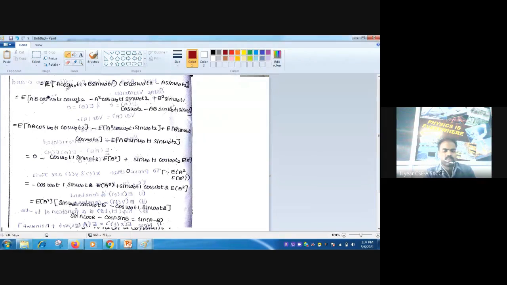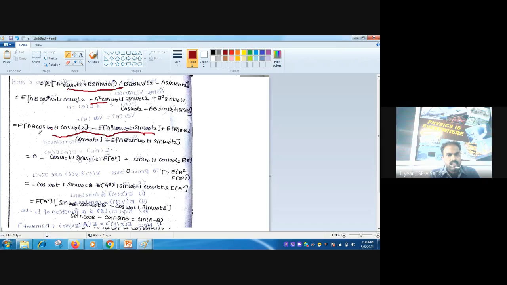Multiply A cos omega 0 t1 with B cos omega 0 t2, then first term with the second term of the second part. Next the second term with the first term. Then second term with the second term of the second part. So we multiplied alternately, and you all know the four terms are there. After that, for each of these four terms we can split the expectation: E of first term plus E of second term, E of third term, E of fourth term.